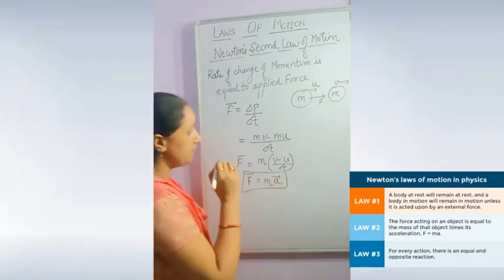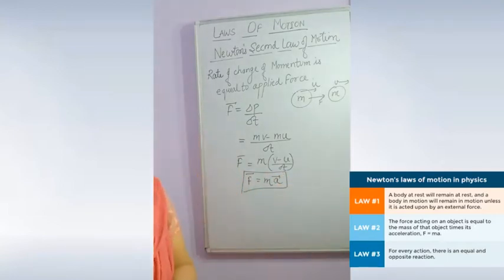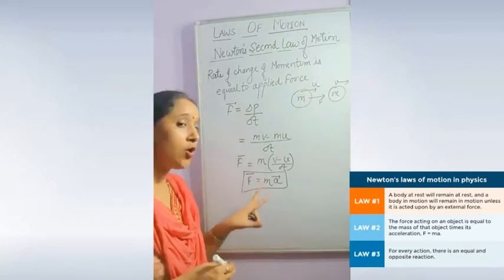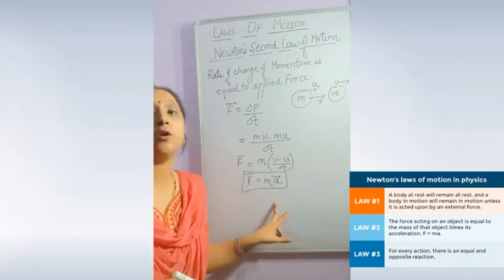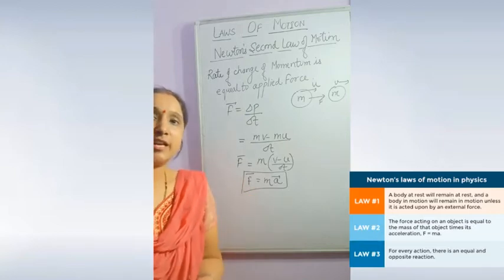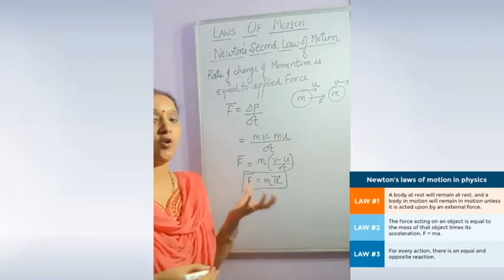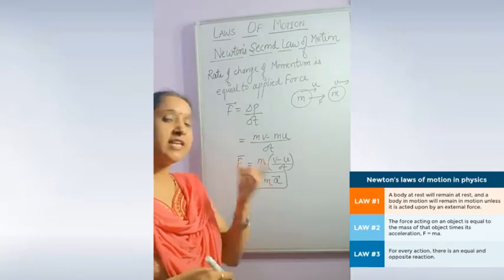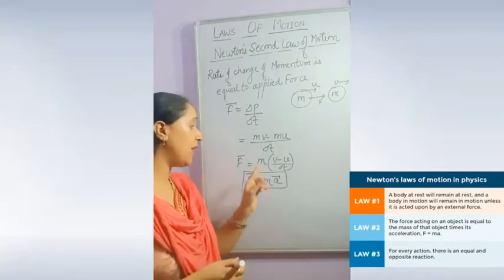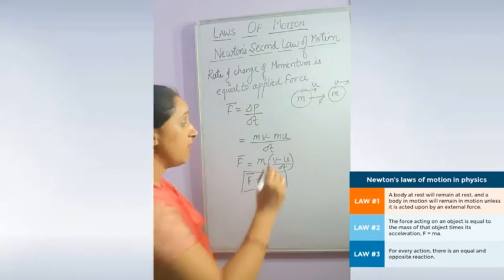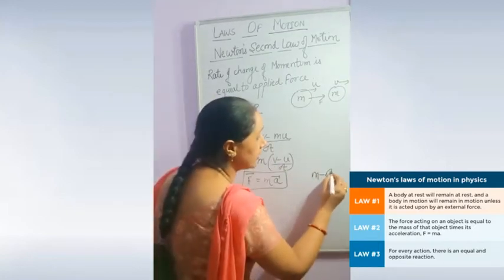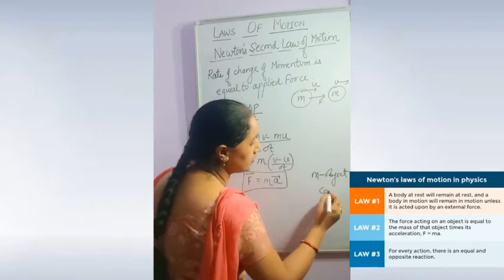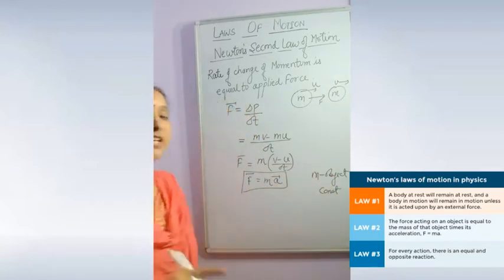So in Newton's second law of motion, F is equal to delta P upon delta t, and we also get the formula F is equal to ma. Many times students, when asked what Newton's second law of motion is, say F is equal to ma. It is not always F is equal to ma. This is applied only when the mass of the object is constant.